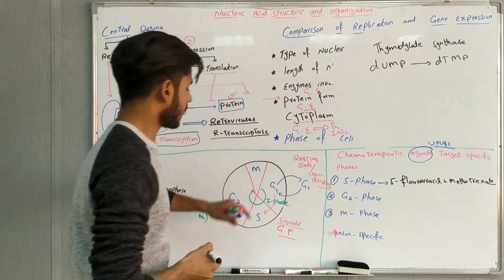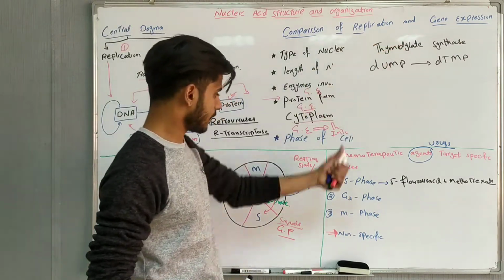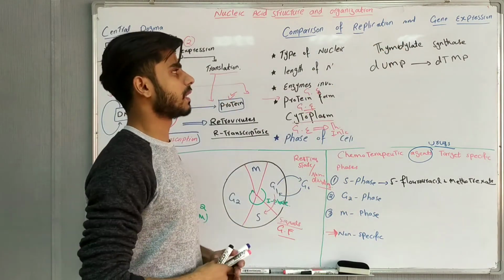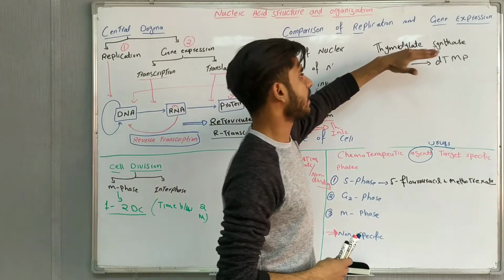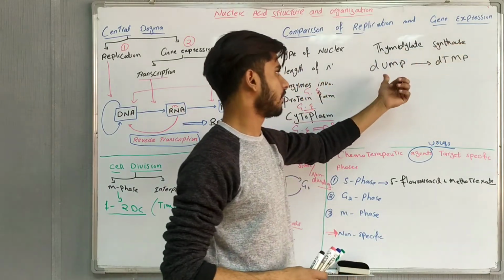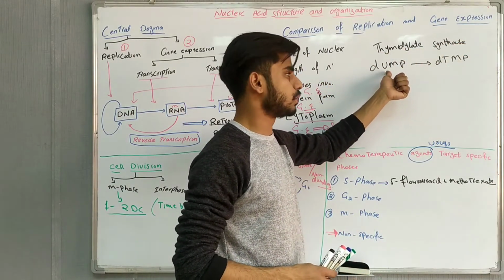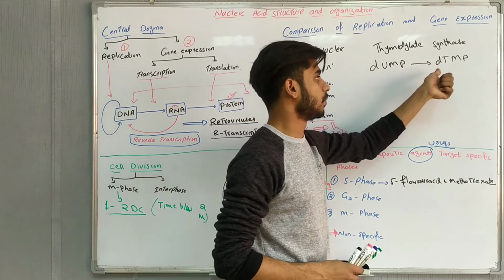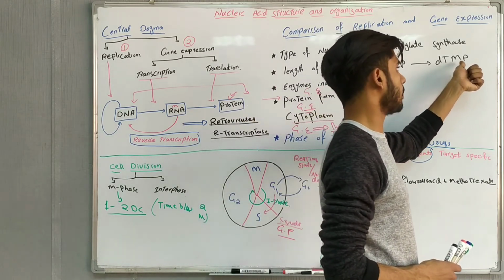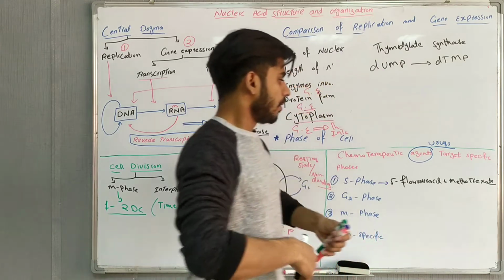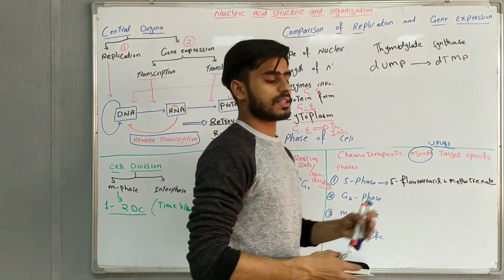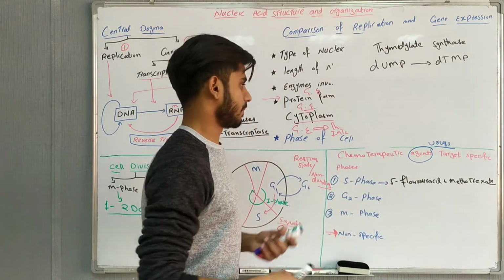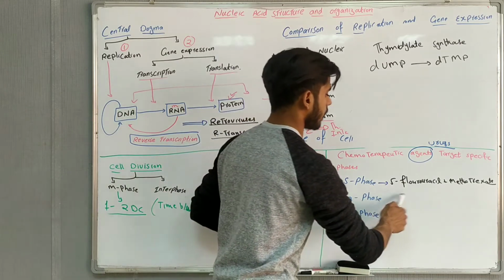What is the function of that? It's simple. During S phase, we have the enzyme thymidylate synthase. This enzyme causes the conversion of deoxyuridine monophosphate into deoxythymidine monophosphate. But when there is cancer, an uncontrolled division of cells, we give this drug 5-fluorouracil.